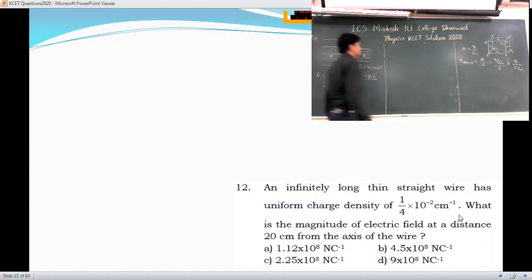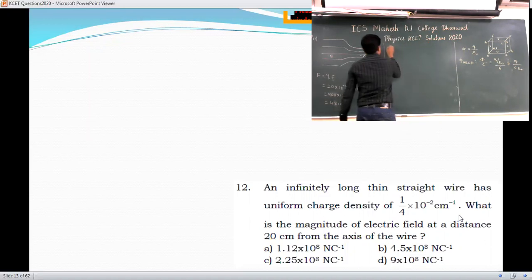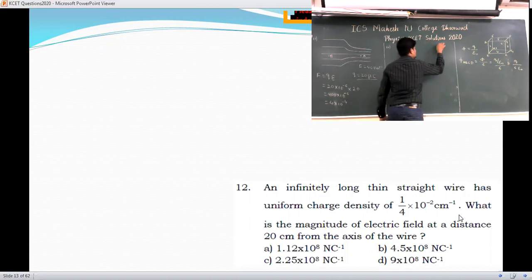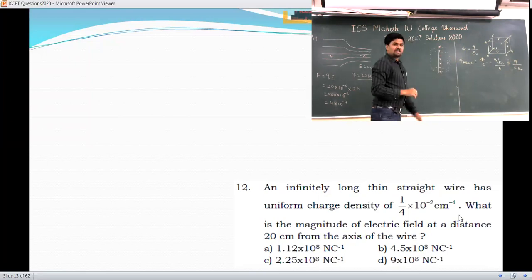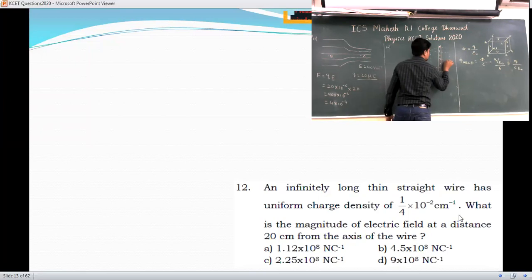Here in this question, you have a thin straight wire. If you draw the Gaussian surface to this, this is the Gaussian surface. Somewhere around here you have kept one point P, and you are calculating the electric field at this distance.